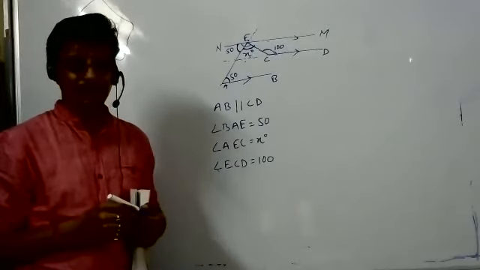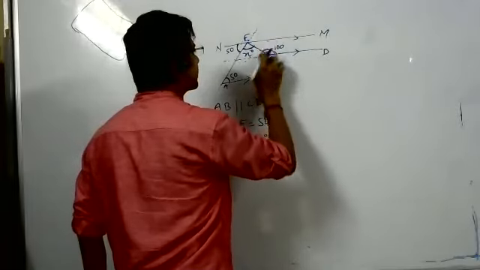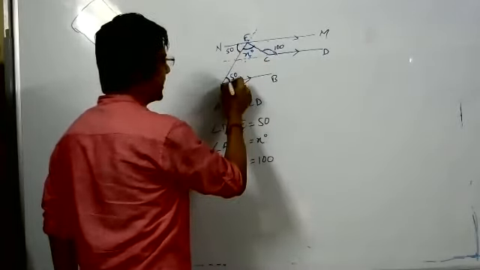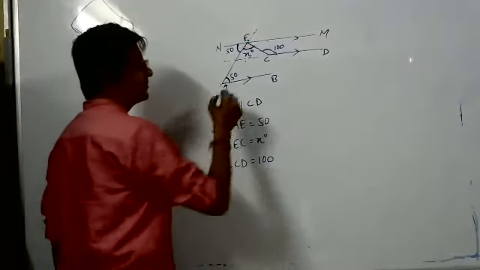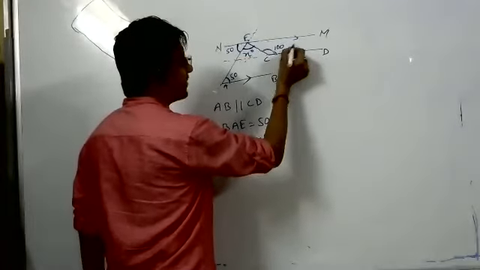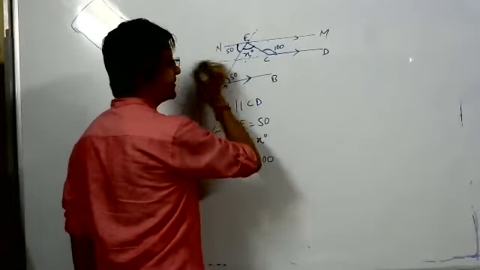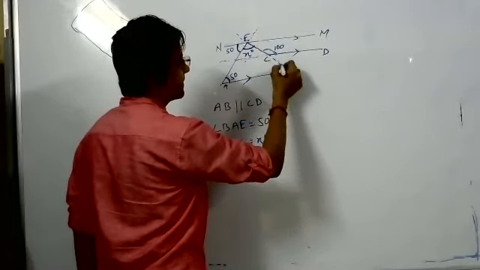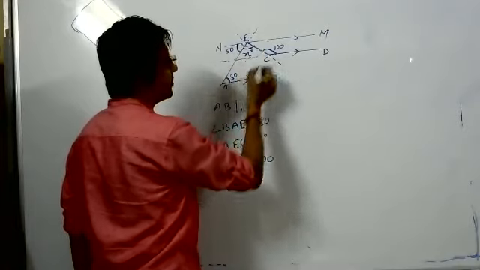Sir, could you repeat that again? He drew this line and calculated this as 50, alternate angles. Is it clear? Now this is also parallel to this, and this is also parallel to this, so I will extend it. This is a transverse, so this angle equals this angle, alternate angles.